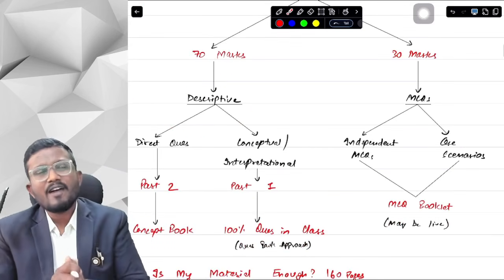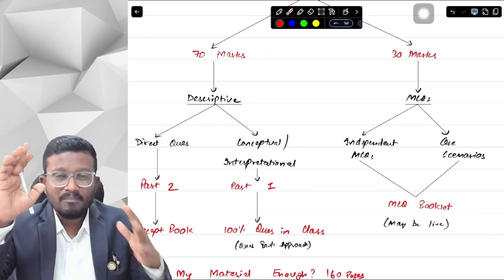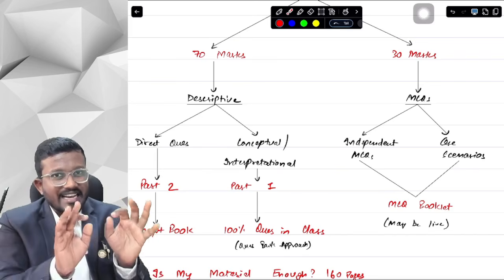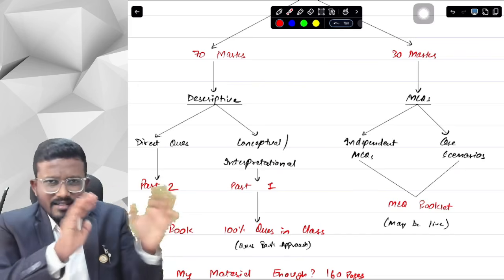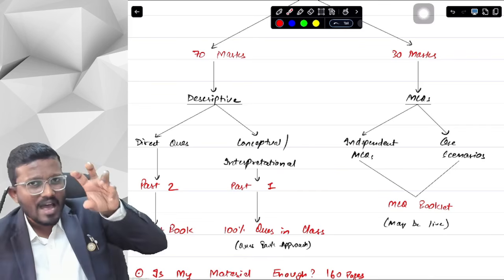So descriptive, if I have to talk about, ICAI is not giving that tough level of descriptive, but yes, either it is above average or it is average. I can say that the descriptive in the new course, obviously I'm talking about the new course, is either above average or average.